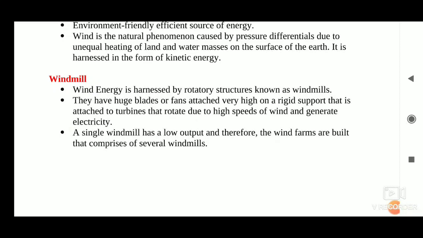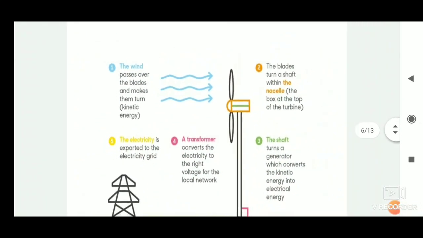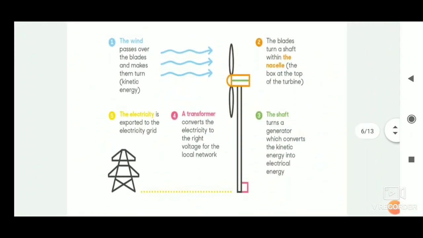Today, wind energy is also used to generate electricity. A windmill essentially consists of a structure similar to a large electric fan that is erected at some height on a rigid support, as you will be able to see in this diagram. To generate electricity, the rotatory motion of the windmill is used to turn the turbine of the electric generator.